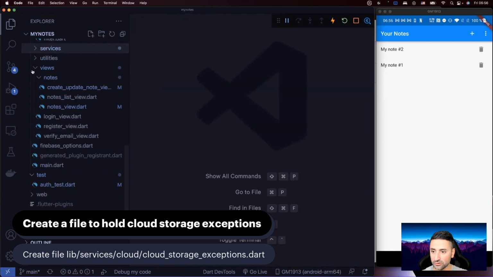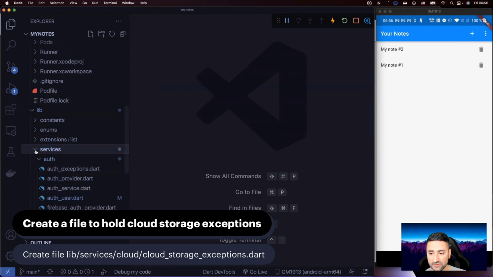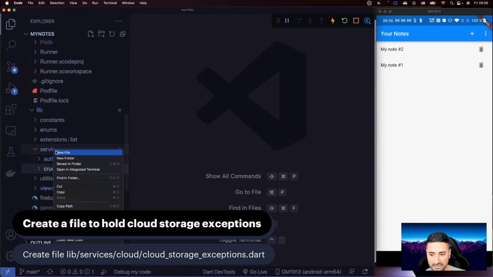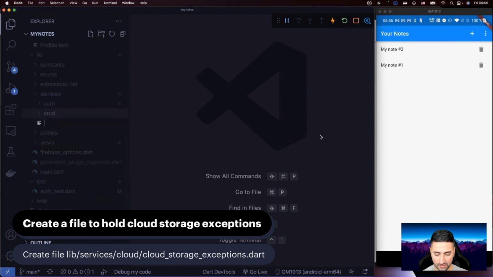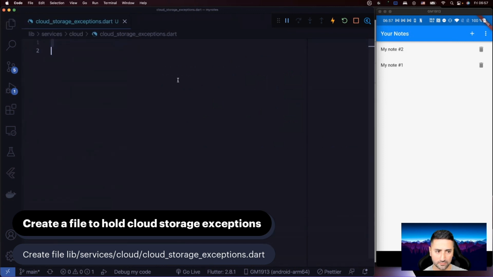So let's see, I'm going to fold all the folders in here. So we have lib services and then cloud. You can see we don't have cloud at the moment. So we do have services and we have auth in there and CRUD. So I'm going to right click on services and say new file. And then in here, I'm just going to say cloud and then / cloud storage exceptions.dart. Okay. So after the creation of that file, I'm going to remove the Project Explorer there as well.